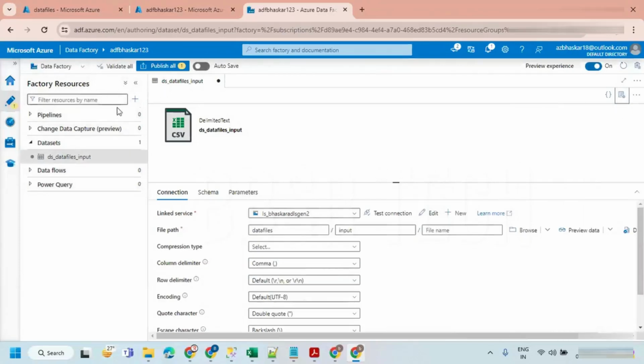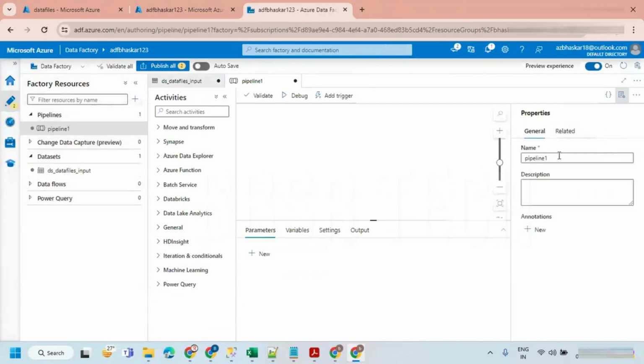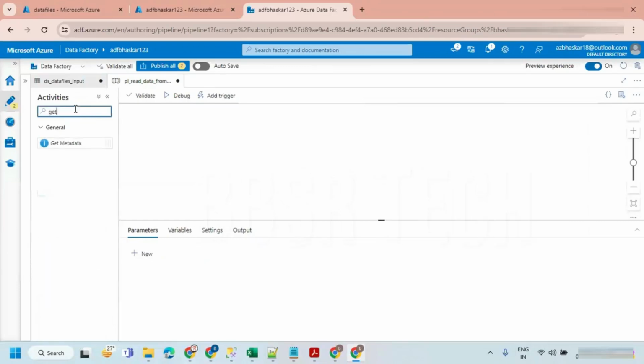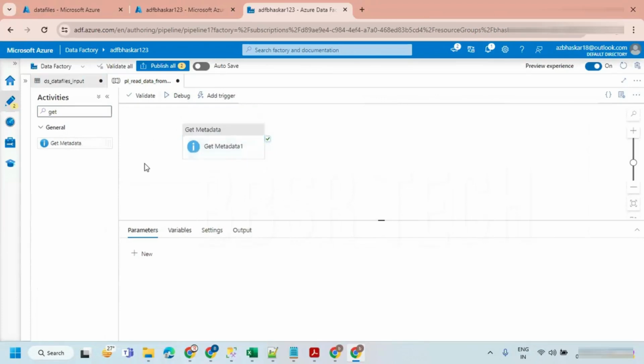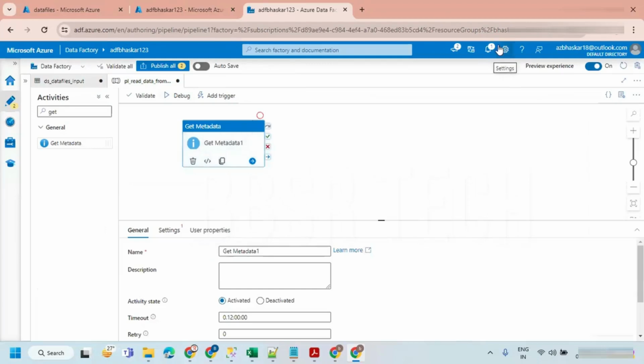Now let me create a new pipeline. Pipeline underscore read data from CSV files only. What is the first activity we are going to use? Get metadata. We already talked about it. Get metadata activity is used to get the details of the file system. To get database details, we can use lookup activity. We can use get metadata also, but we get very limited details, so it is not recommended to look into the database using get metadata.